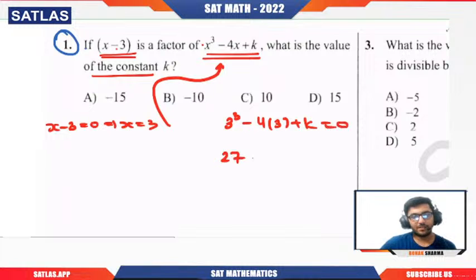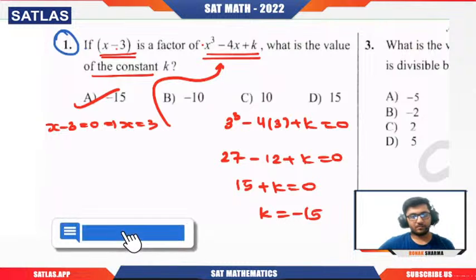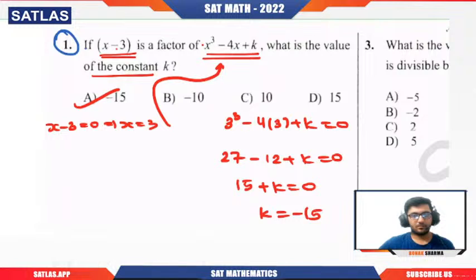3 cube is 27, 4 into 3 is 12, plus k equal to 0. This will be 15 plus k equal to 0. From here k is minus 15. Got it? Understood? Yes or no? Okay, now let us move on to the next question.